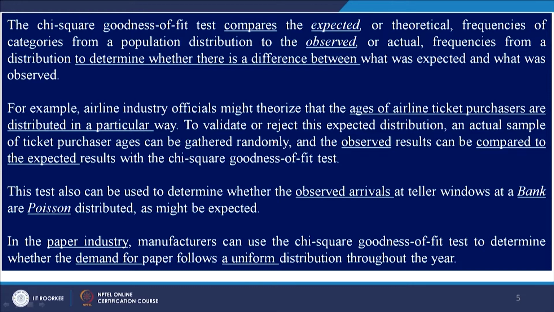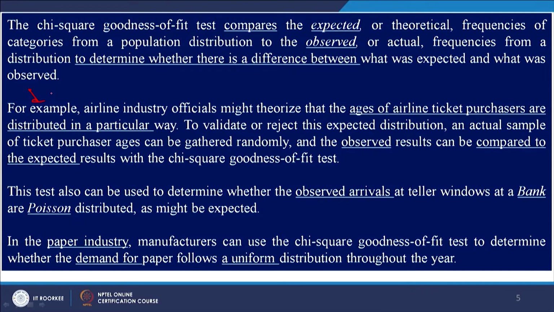Chi-square goodness of fit basically compares the expected frequencies, or expected values, with observed values. How do the expected frequencies match with the observed frequencies? We just check whether there is a significant difference between expected frequency and observed frequency. Ideally, if they are the same, then the goodness of fit value should be 1. So, let us look at one example.